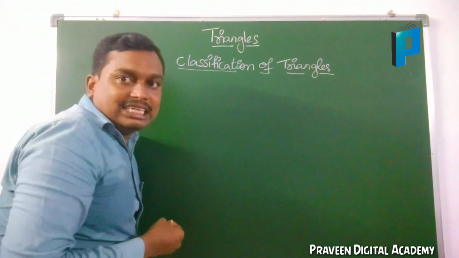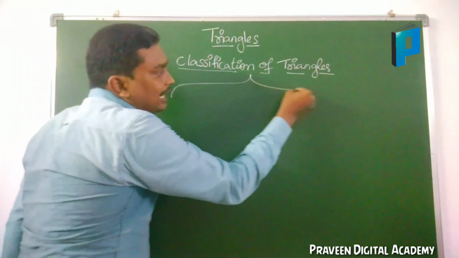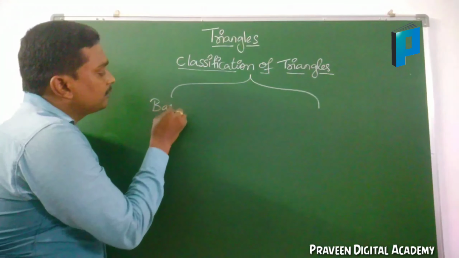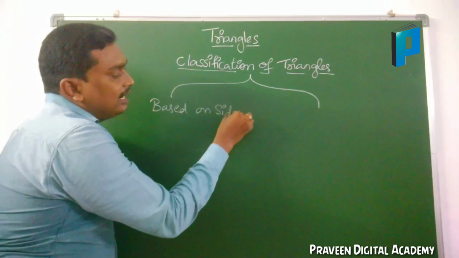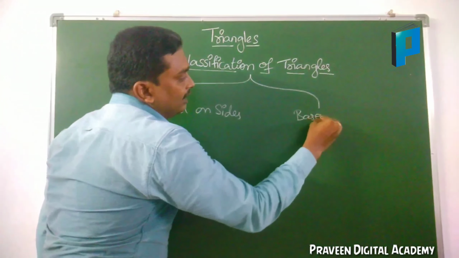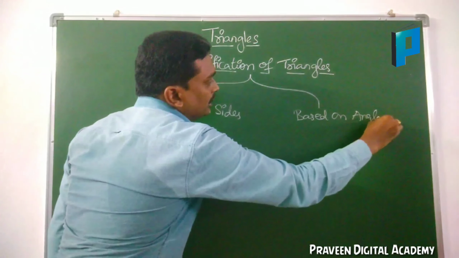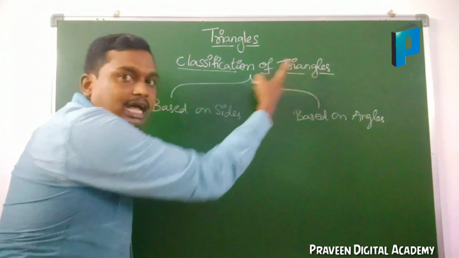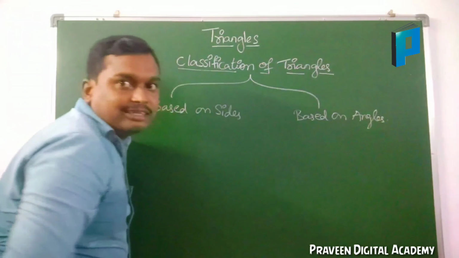Here triangles are classified into two types. Triangles are classified based on sides, and triangles are also classified based on angles.